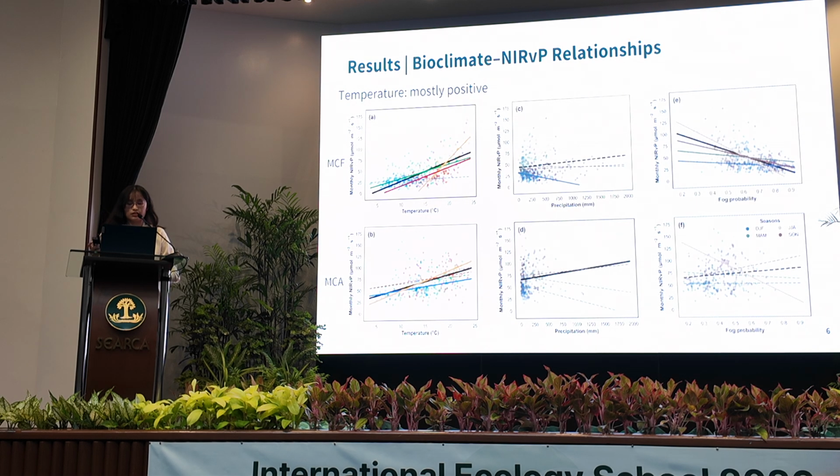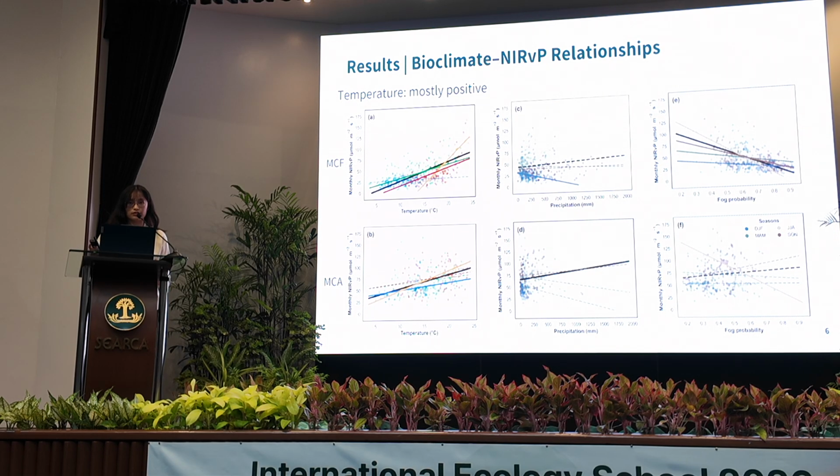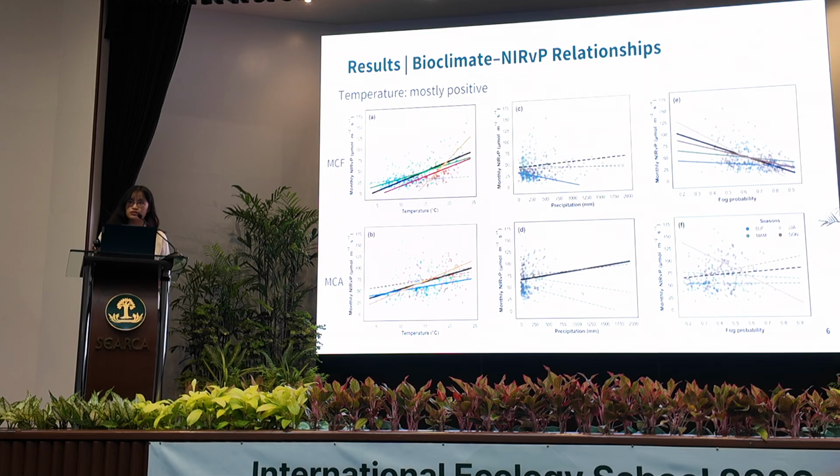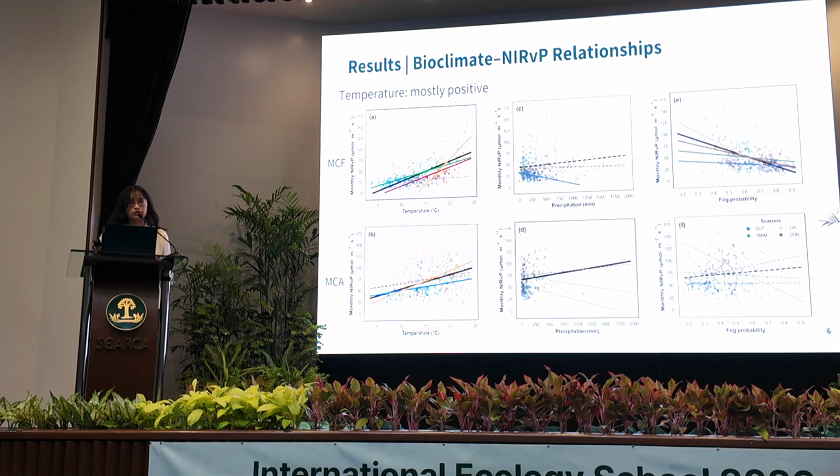And now let's take a look at the results. We examined the linear relationships between monthly NRVP and 3 bioclimatic variables at both annual and seasonal scales. In these plots, different colors represent different seasons, and solid lines show statistically significant relationships. And the first variable is temperature.